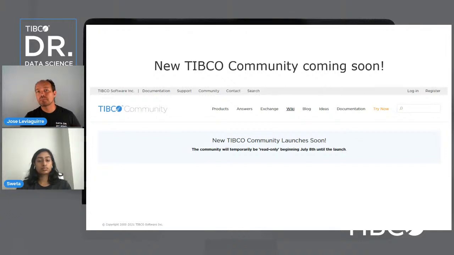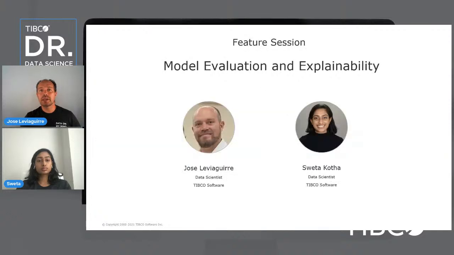And the featured session today is model evaluation and explainability. Model evaluation and explainability is crucial in the data science pipeline to assess how models are learning or performing and to identify any model biases. Sweta will be showing our Spotfire templates that evaluate regression and classification models and explain model predictions using the popular LIME and SHAP algorithms. So what's model evaluation?